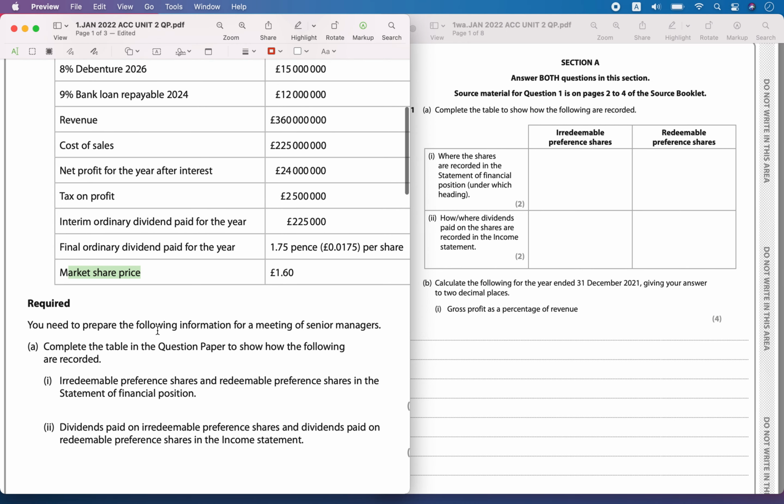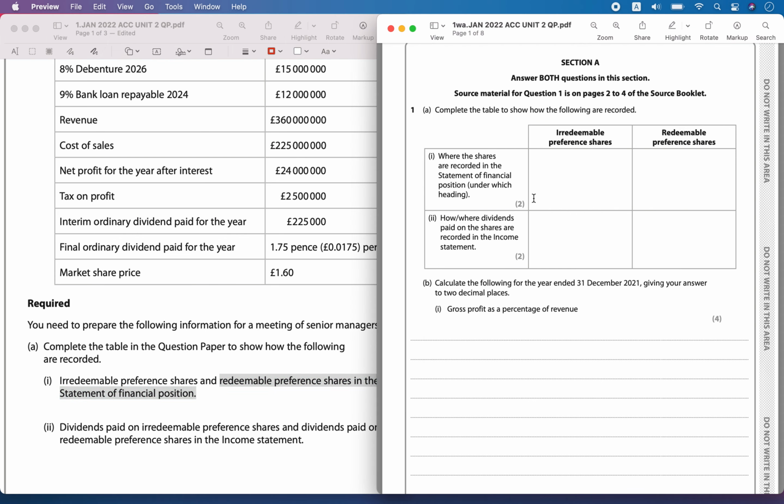Now the first part required is part A. You need to prepare the following information for a meeting of the senior managers. Complete the table in the question paper to show how the following is recorded. How will you record irredeemable preference shares and redeemable preference shares in the statement of financial position?